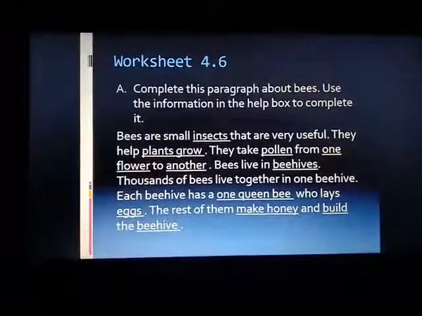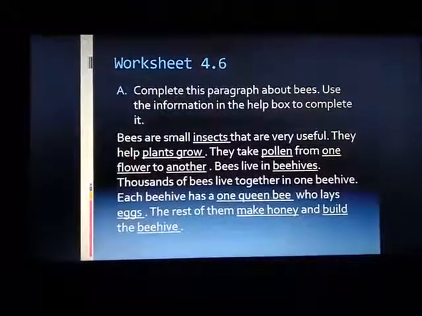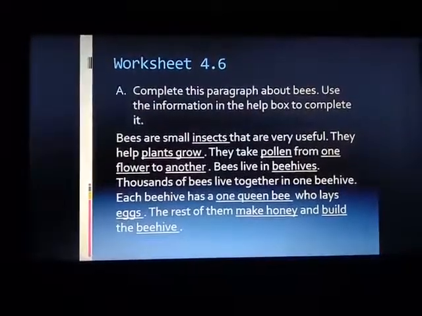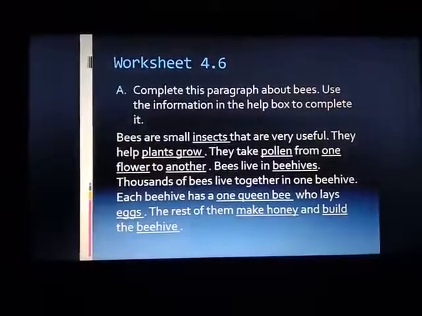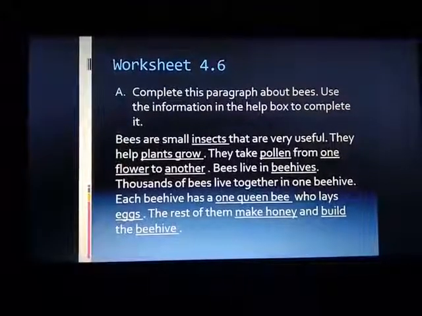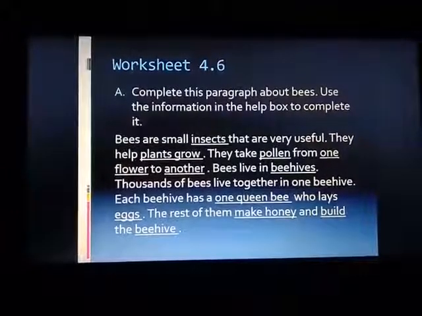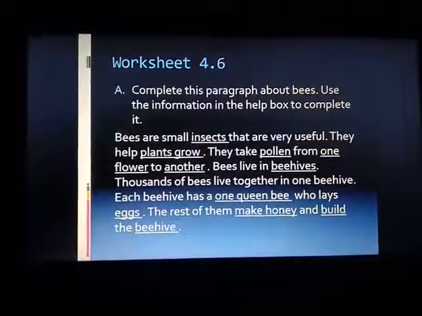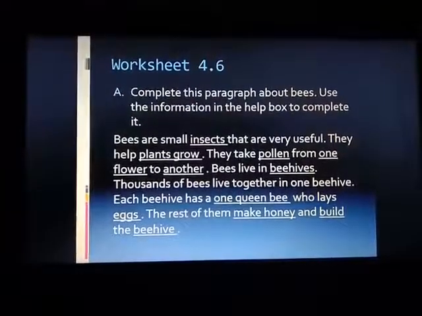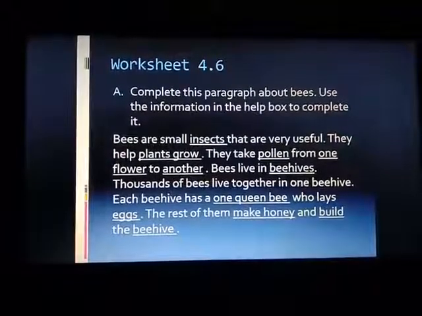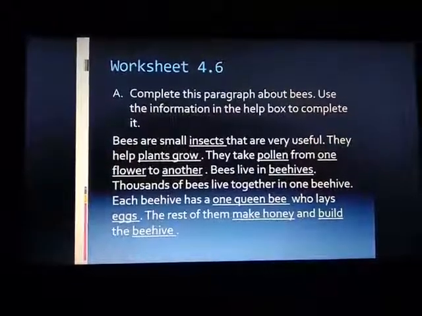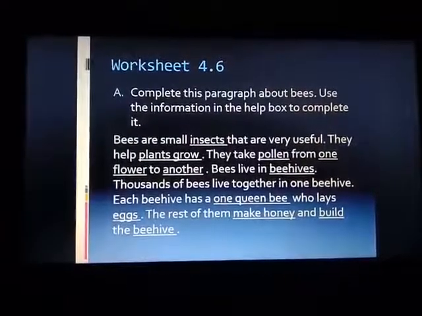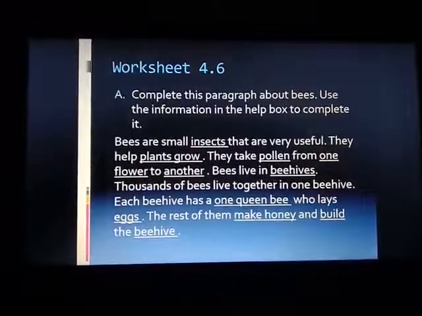Bees are small dash that are very useful insects. They help dash plants grow. They take dash from dash to dash. They take pollen from one flower to another. Bees live in dash beehives. Thousands of bees live together in one beehive. Each beehive has a dash who lays dash, one queen bee who lays eggs. The rest of them dash and dash the dash. The rest of them make honey and build the beehive.